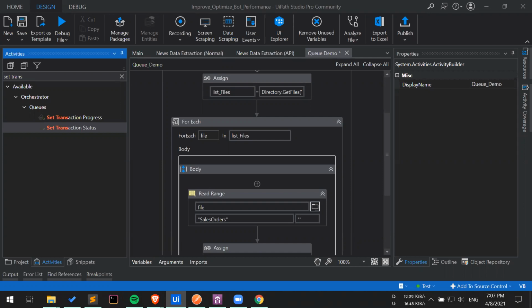Okay, so another row is not created, but I got your point. You want to retry the business rule exceptions as well. Yeah, that's what I'm saying. Ideally, a business rule exception is not supposed to be retried. If it is a system exception, then I need to retry because something happened at the system end. But if it is a business exception, I'm not supposed to retry.